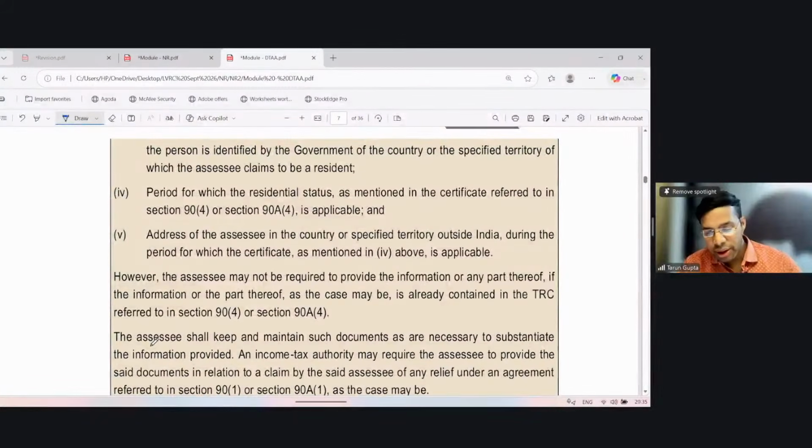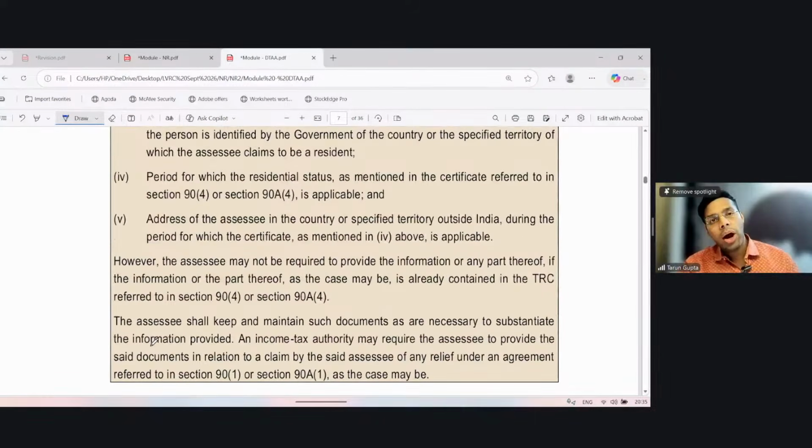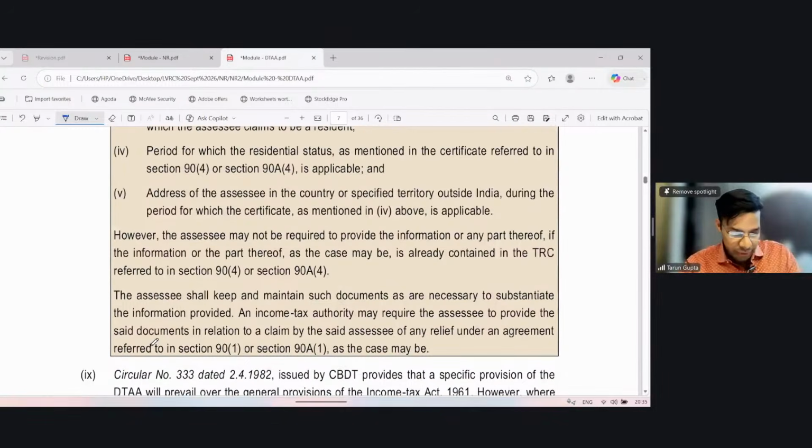Then the period for which residential status is applicable, mentioned in the certificate referred to in section 90, and the address of the assessee in the country of his residence. So NR is required to give all the details to claim the treaty benefit.